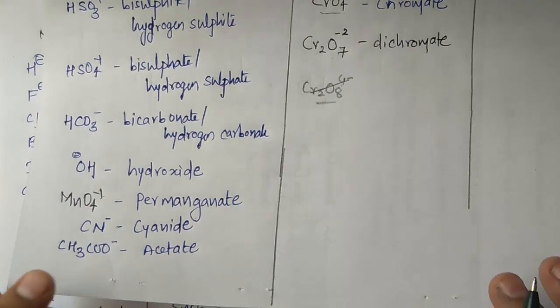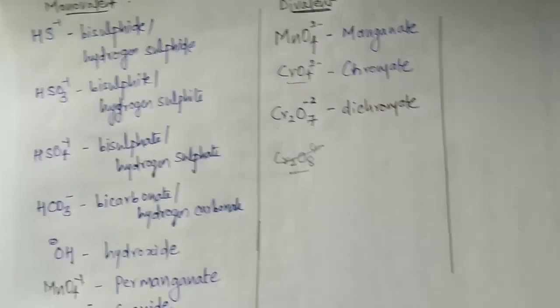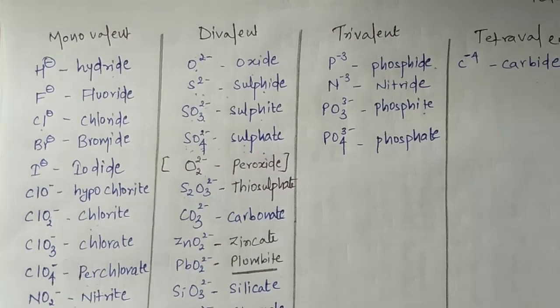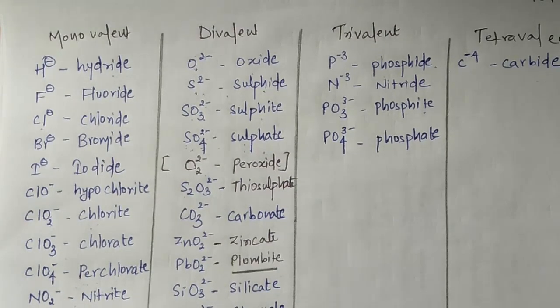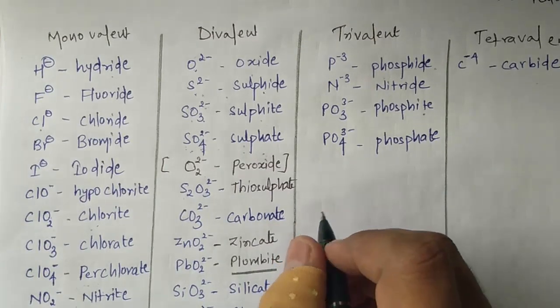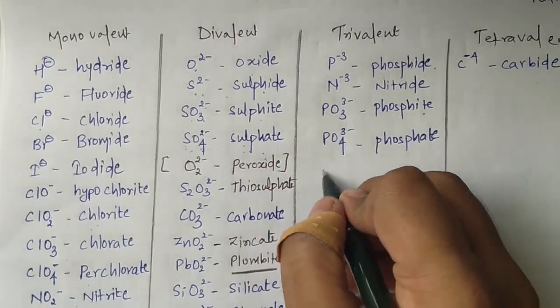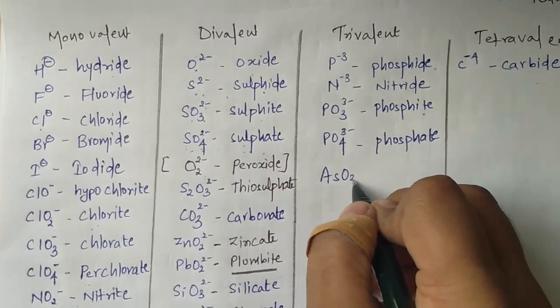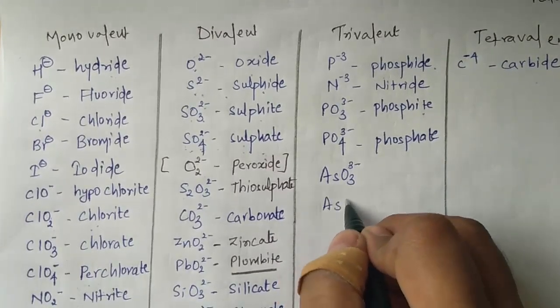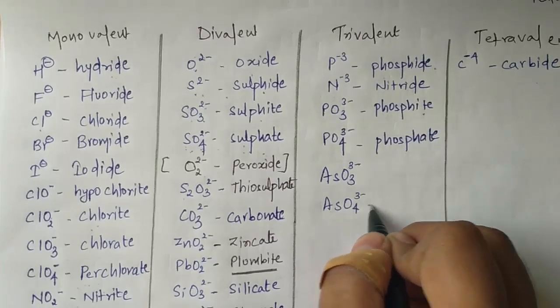Okay, now we are having trivalent acidic radicals and tetravalent acidic radicals. So in trivalent acidic radical, I will take the next one as over here AsO3 3 minus and AsO4 3 minus.